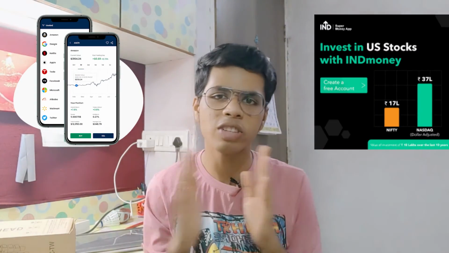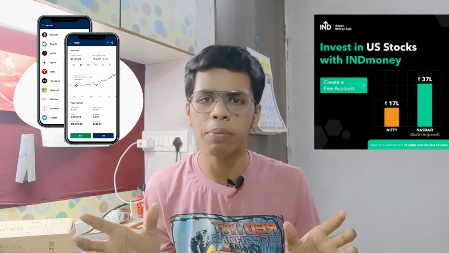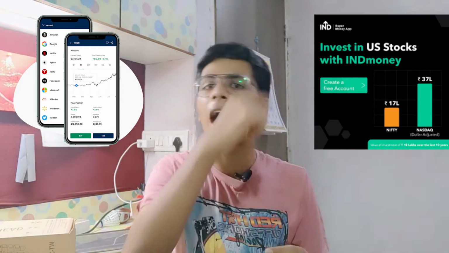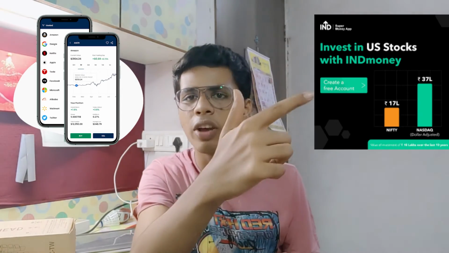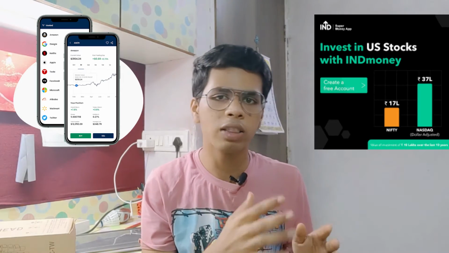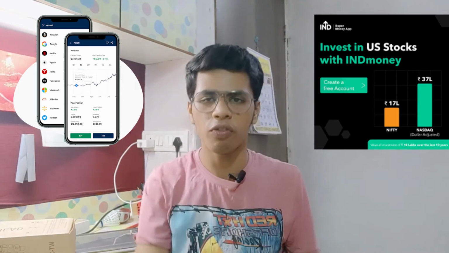There are two apps in India which are used for investing in the US stock market. That is Vested, and another app is IndMoney. Now you can use either of the applications. These applications basically have a collaboration with a broker outside India, in the USA, and with that broker they open our account. So basically they open our account with the broker of the USA.